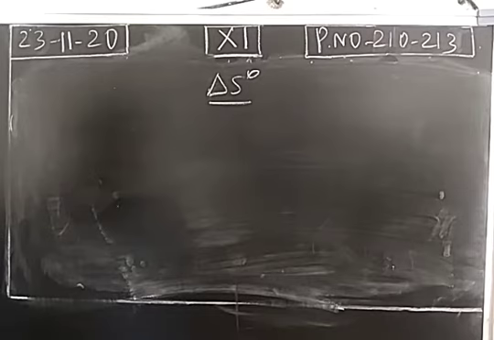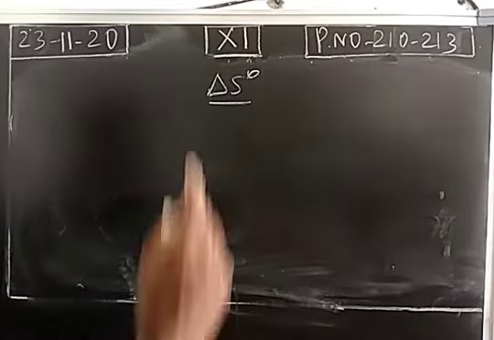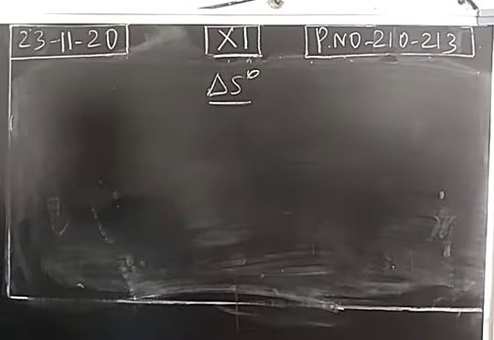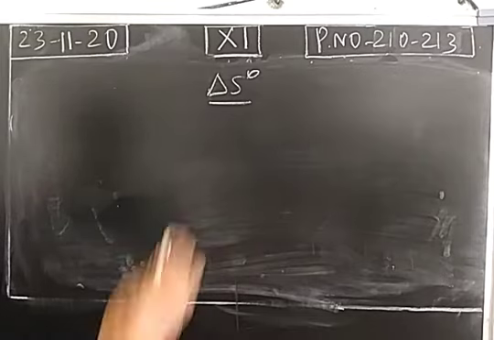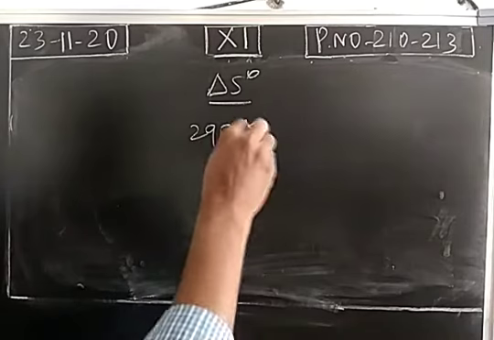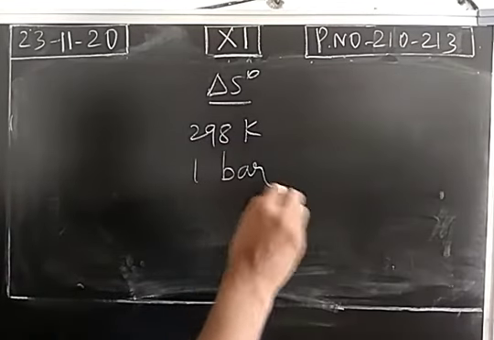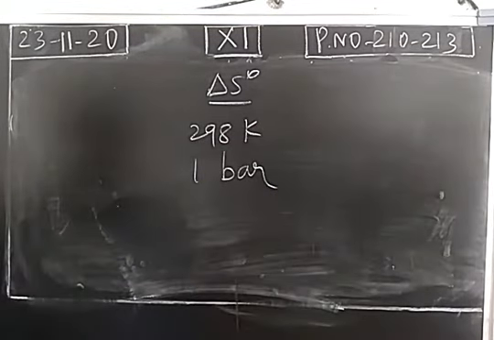Standard entropy change means we measure the entropy value of a system at standard conditions. What standard condition did we study in enthalpy? 298 Kelvin and 1 bar pressure, the same thing. So the absolute entropy of a substance is measured at 298 Kelvin and 1 bar pressure. This is the standard condition, so the entropy change is called standard entropy change.